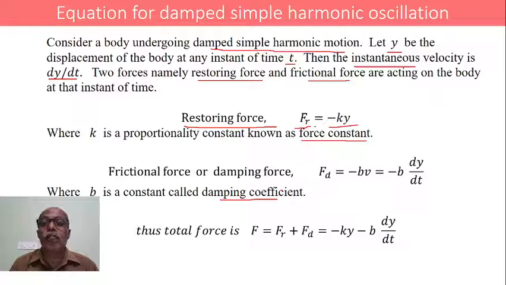Now the total force acting on a body executing damped simple harmonic motion is the sum of these two forces. That is, F is equal to Fr plus Fd, that is minus Ky minus B into dy by dt.